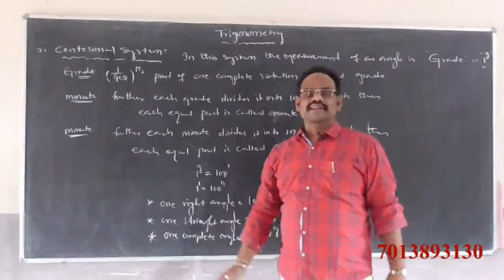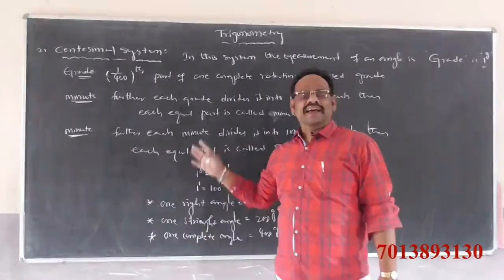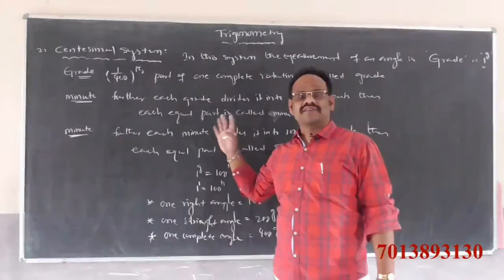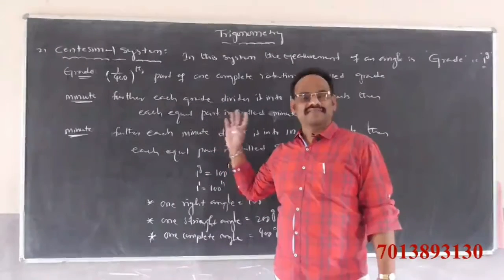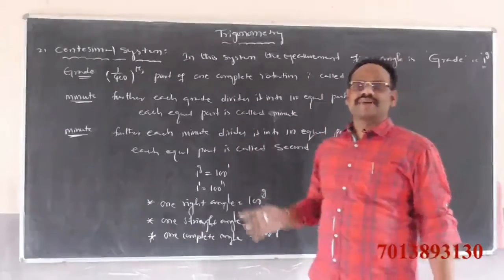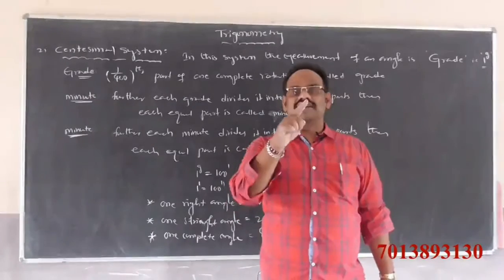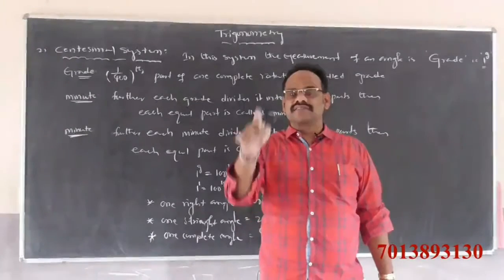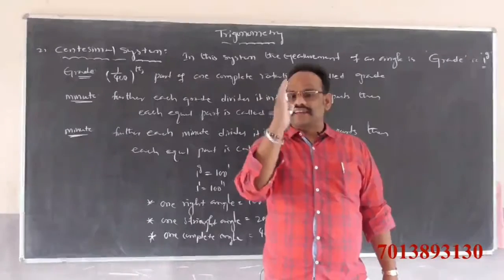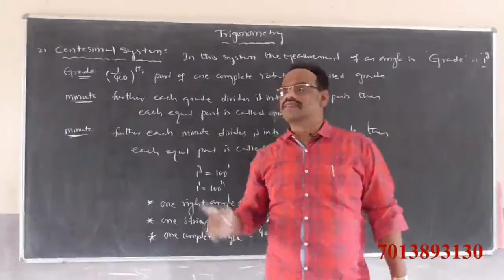The second one is the centesimal system, which is nothing but the French system. In this system, the measurement of angle is grade. Grade means 1 by 400th part of 1 complete rotation. If 1 complete rotation gives a circle, that circle is divided into 400 equal parts. Each equal part is called a grade.